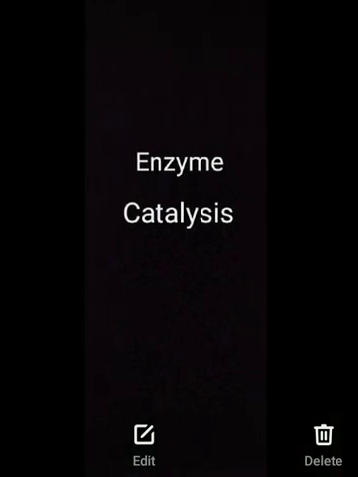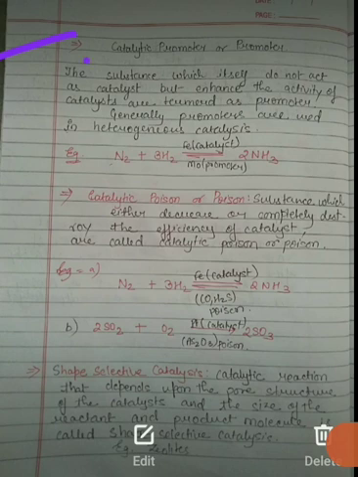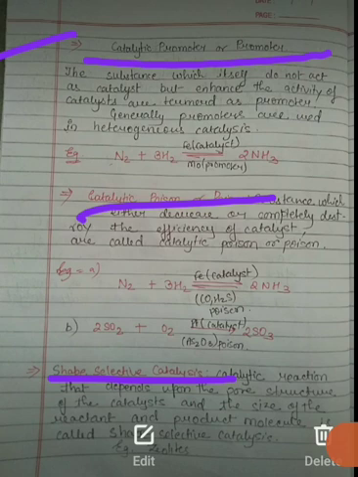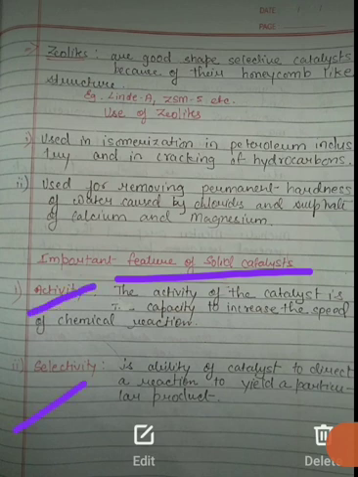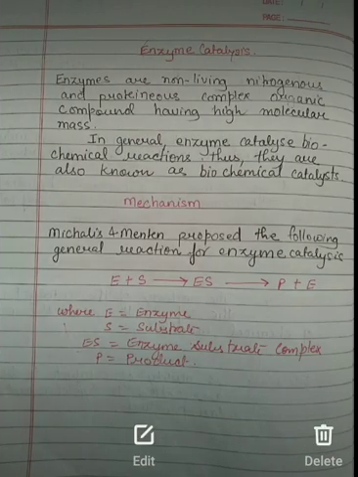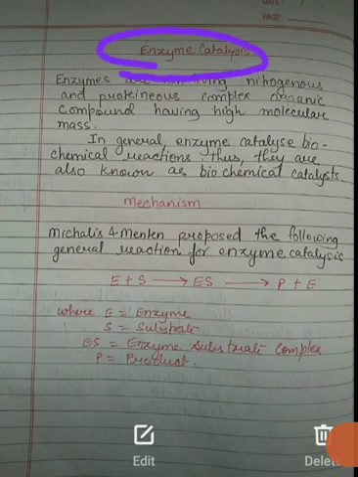Let us recall what we have studied. So we have studied enzyme catalysis. In this we talked about some terms, that is catalytic promoter, catalytic poison, selective catalyst, that is zeolite, and we also discussed important features of solid catalysts, that is their activity and their selectivity, and we studied enzyme catalysis. For this we have studied the mechanism of enzyme catalysis, the equation given by Michaelis-Menten, and